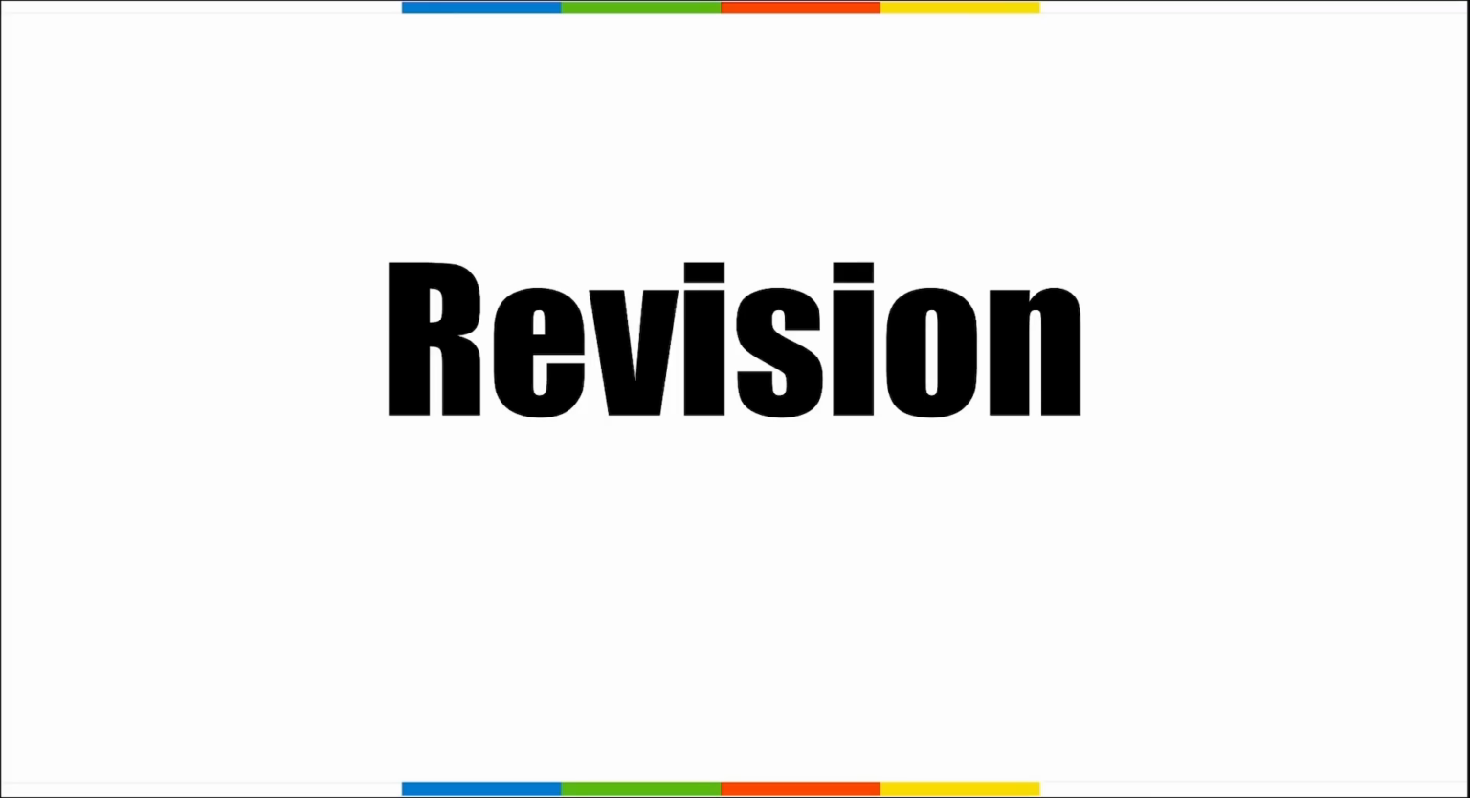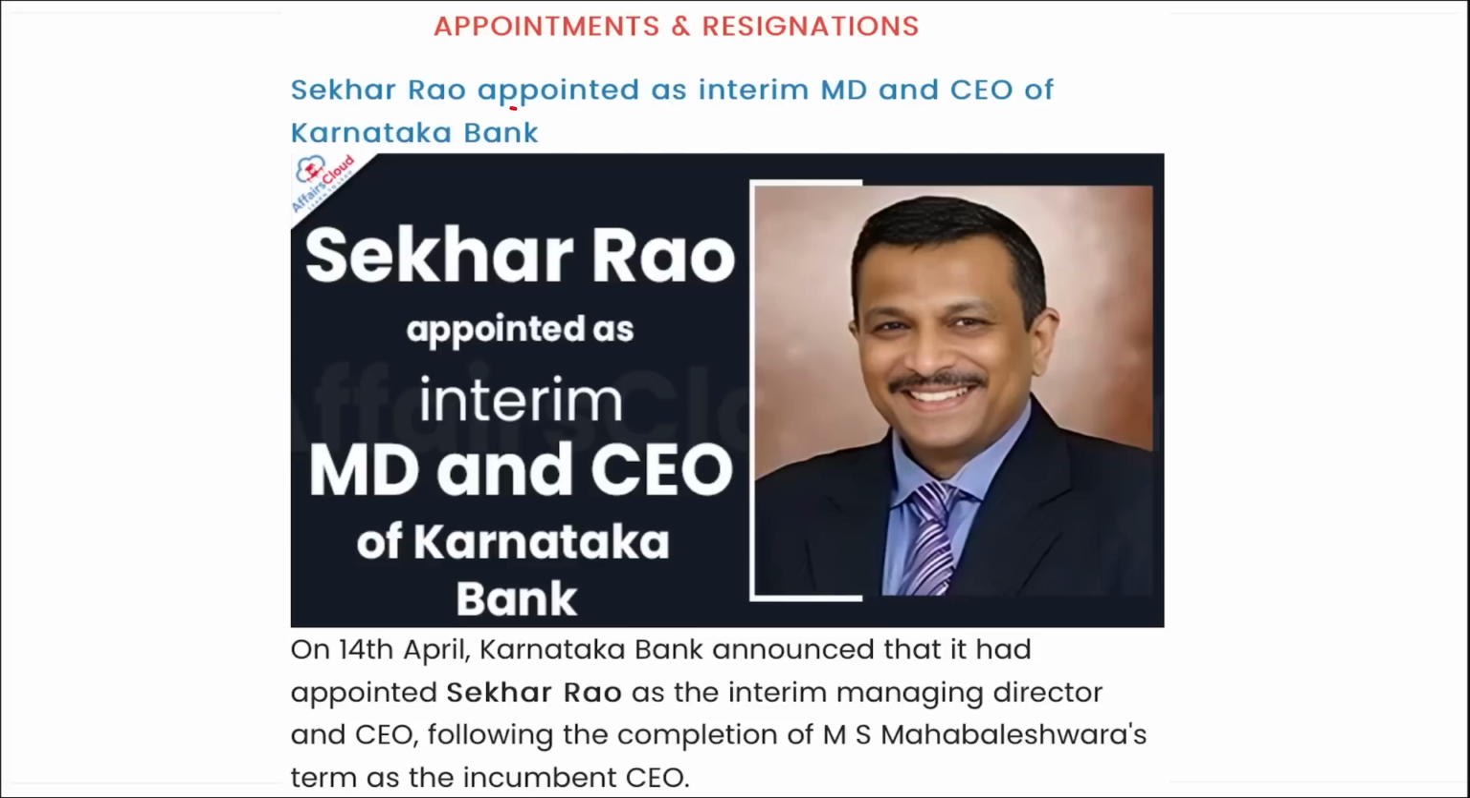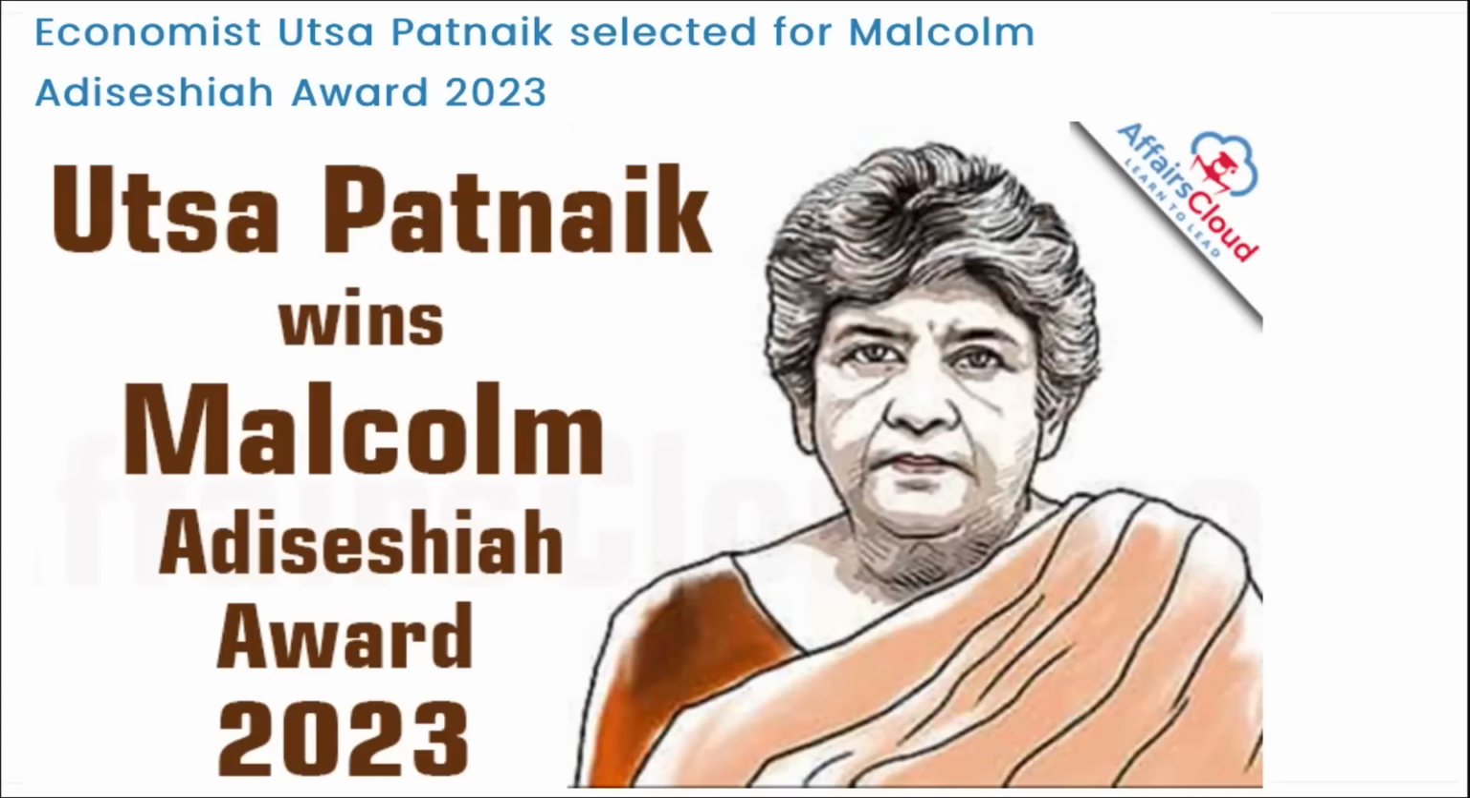Next is your revision part. First, Shekhar Rao has been appointed as the interim managing director and chief executive officer of Karnataka Bank. Whom will he be replacing? He will be replacing MS Mahabaleshwara after his retirement. Next is economist Utsa Patnaik. She has been selected for the Malcolm Adiseshiah Award for 2023. Important, take a note.